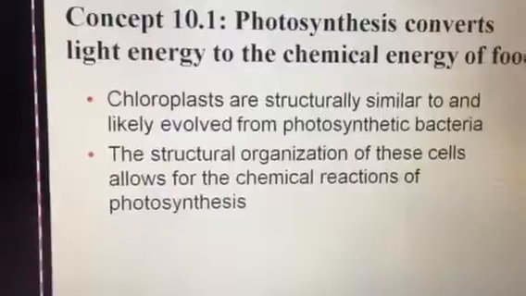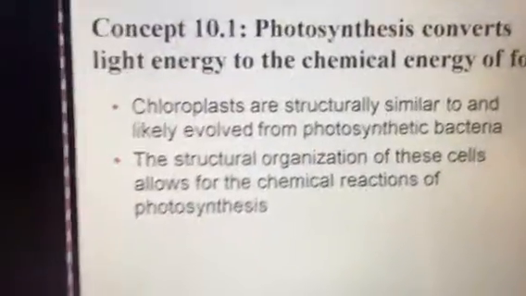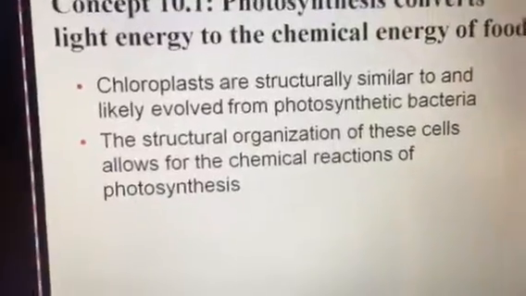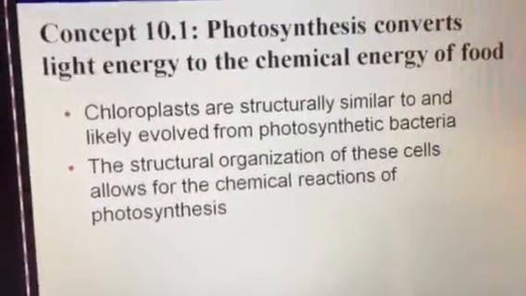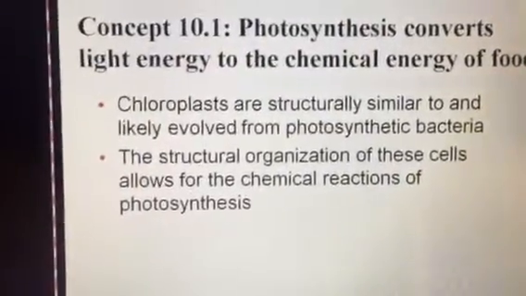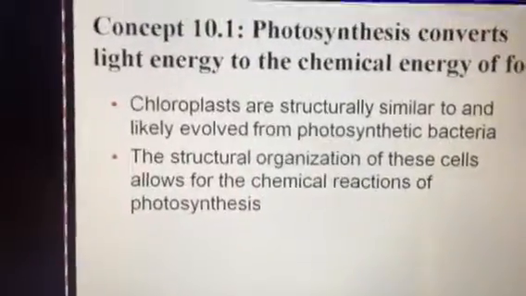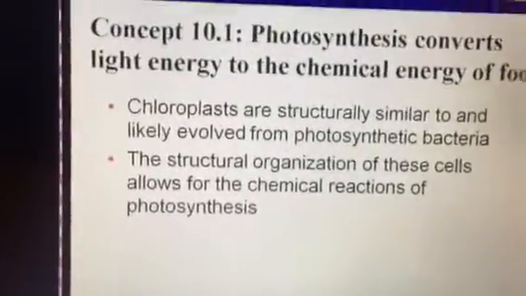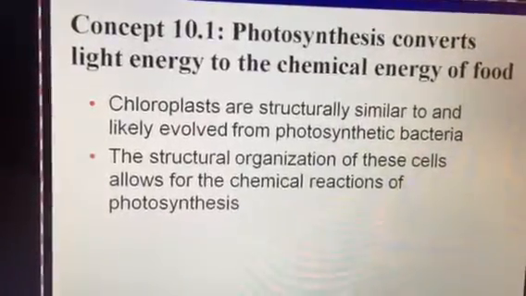Now, in this particular section, we're going to talk about chloroplasts. Chloroplasts, we learned in several chapters ago, Chapter 6. Chloroplasts are the functional unit, the organelle, in eukaryotic cells where photosynthesis takes place. So a chloroplast has all the chemicals needed in one place, all the membranes, all the proteins, all the enzymes needed for photosynthesis to take place.